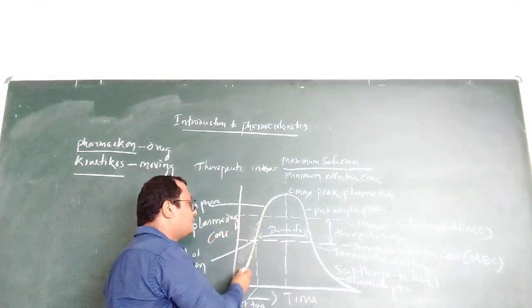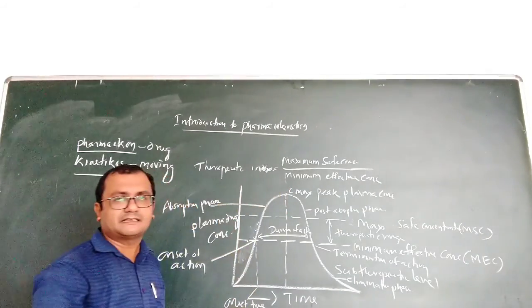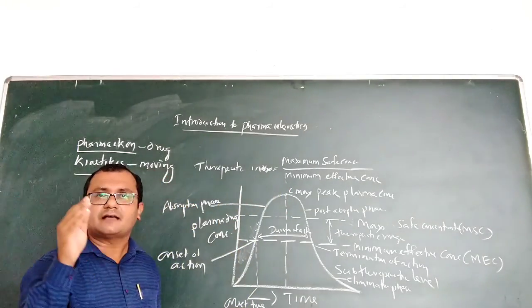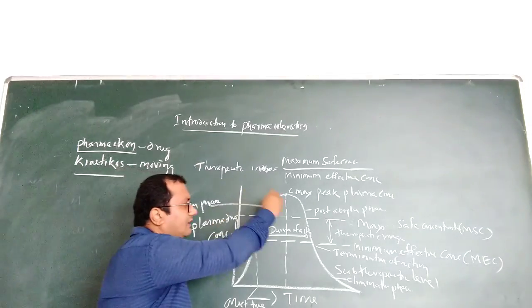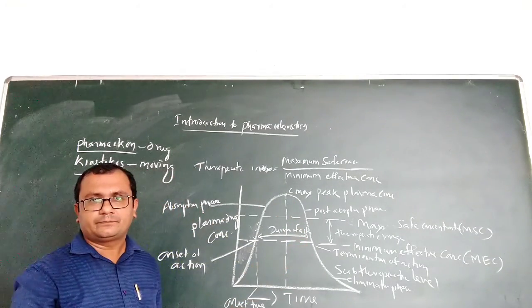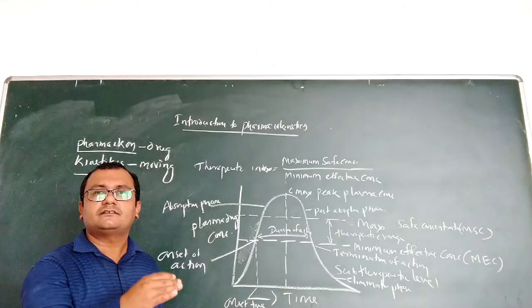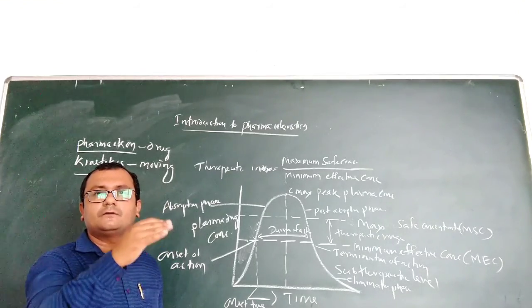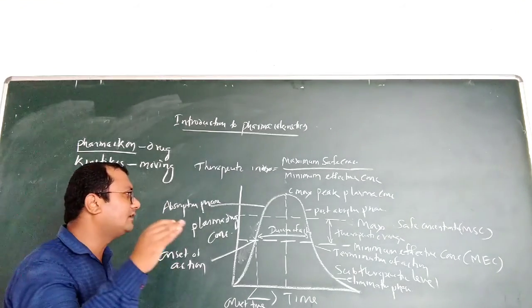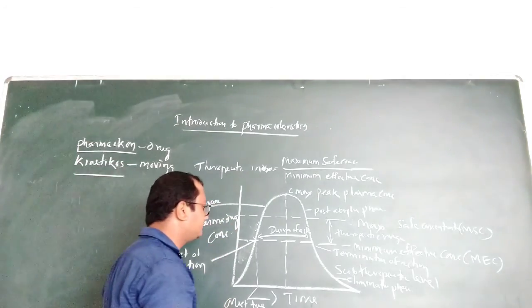Up to reaching the peak plasma concentration, we call it the absorption phase. After that we call it the elimination phase, which means the drug concentration in the blood and plasma will decrease.